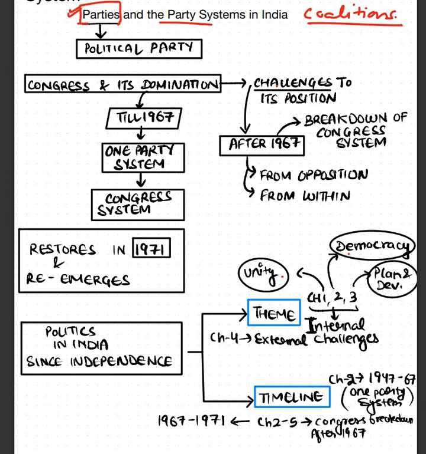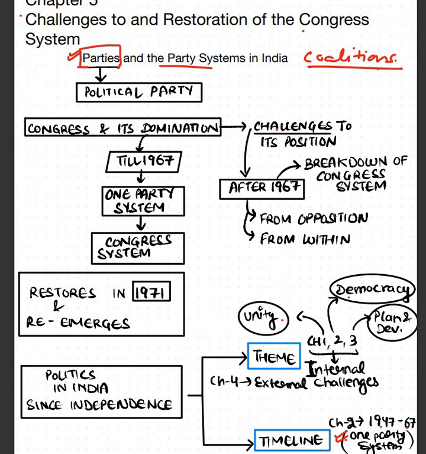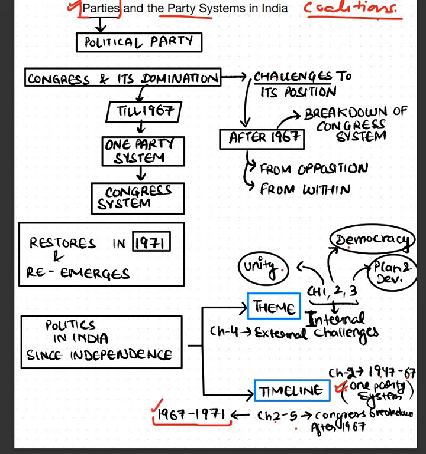So in chapter 2, we study the era from 1947 to 67, when we saw the one party system. Congress party was dominant. From chapter 2 to chapter 5, we are going to study the period of 1967 to 71, when Congress started breaking down, when coalition parties started coming up. So this is the timeline based manner of studying this NCERT,